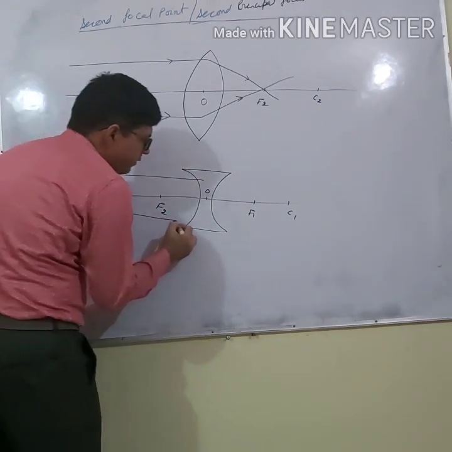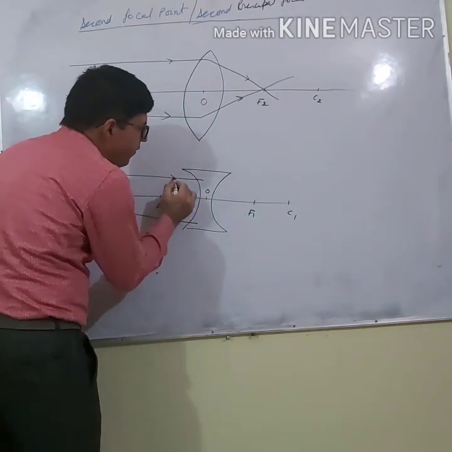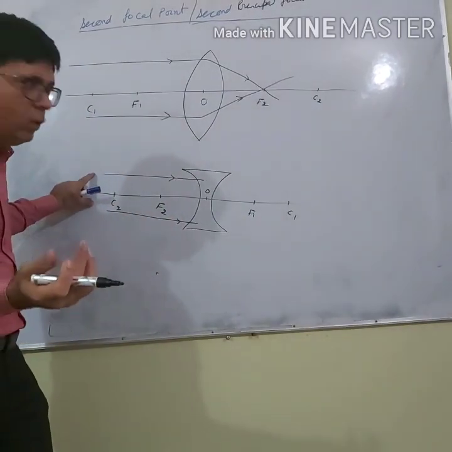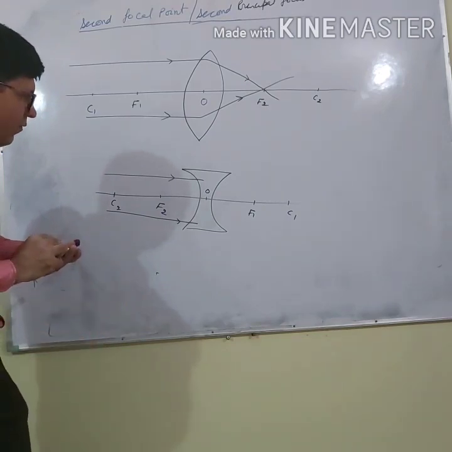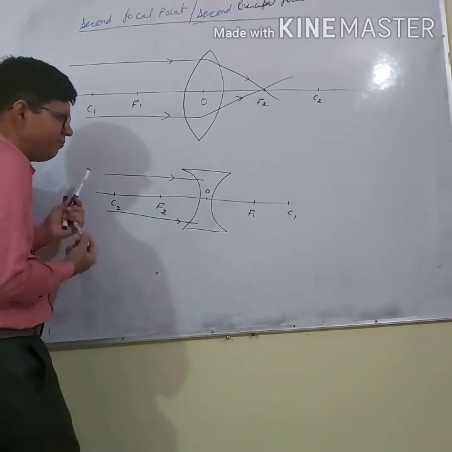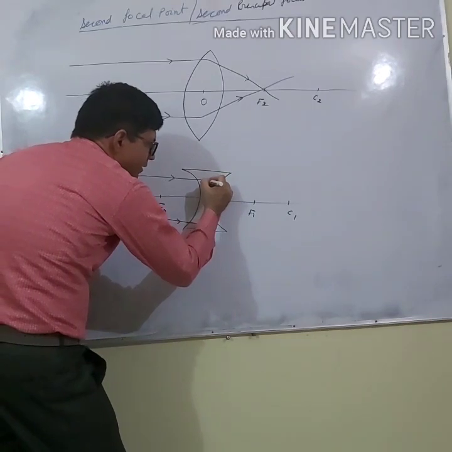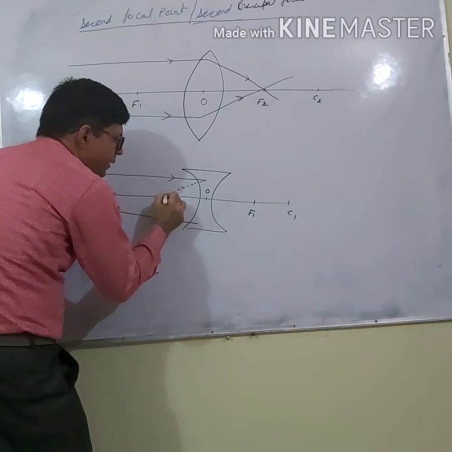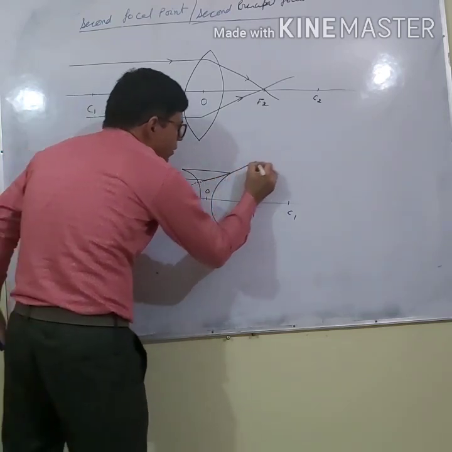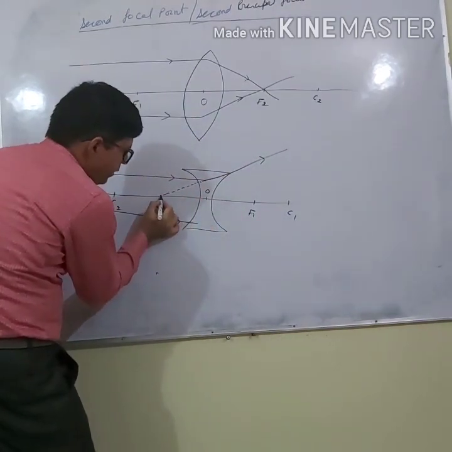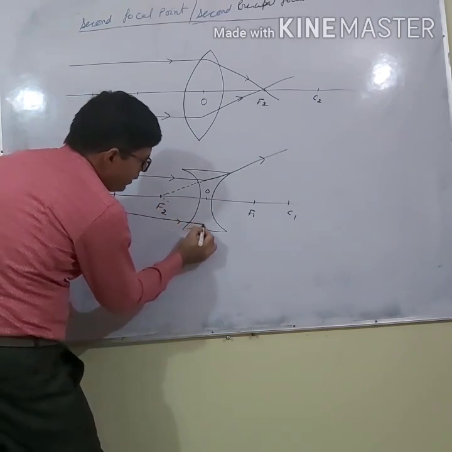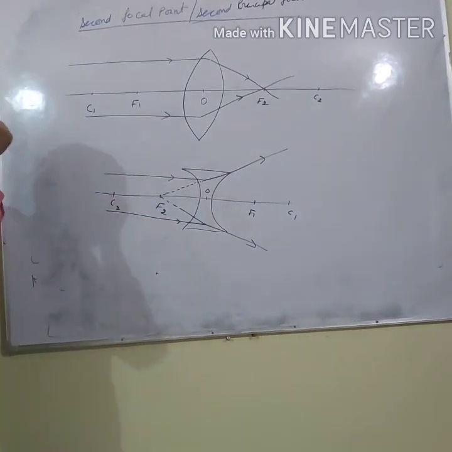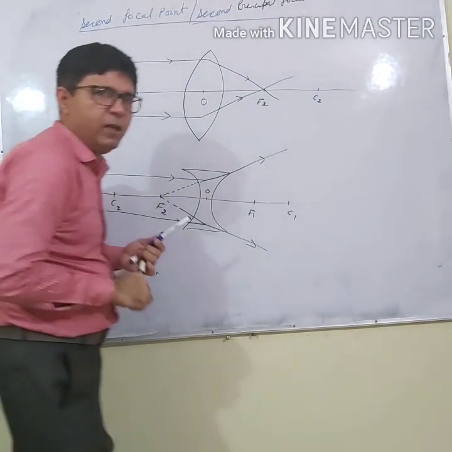It means the object is not visible, it is very, very far away from us, and rays of light are parallel to one another. So you will find that the image is formed at f2, right?